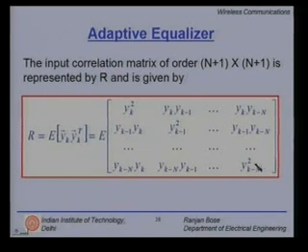Notice the principal diagonal. It is y_k squared, y_{k-1} squared, and so on. So, it is the power at the kth instant, the (k-1)th, and so on up to the (k-n)th instant. Note there is an expectation operator outside, and these are the cross correlations between the tapped delay points.